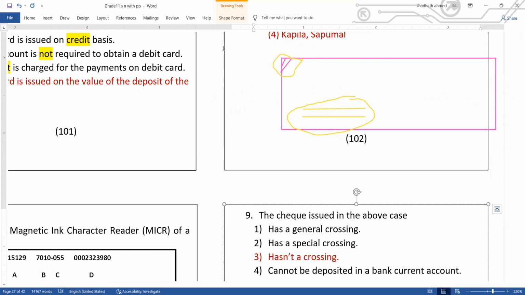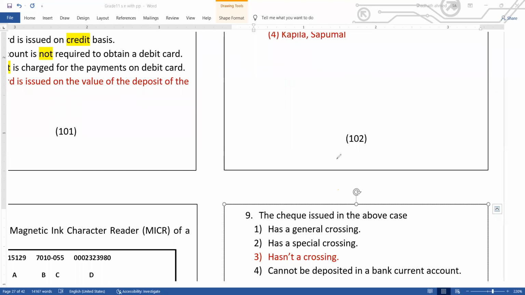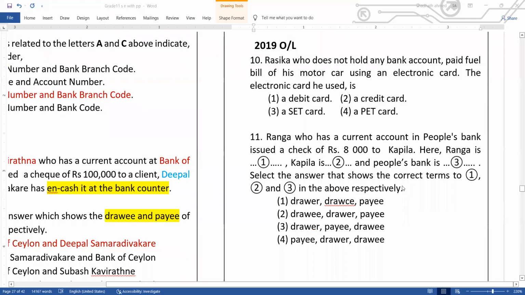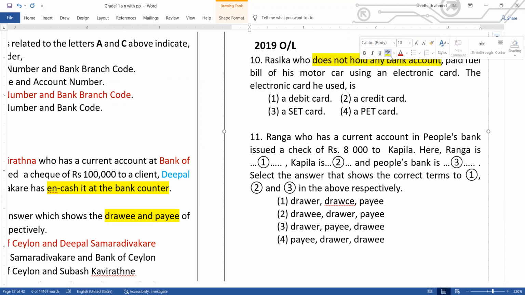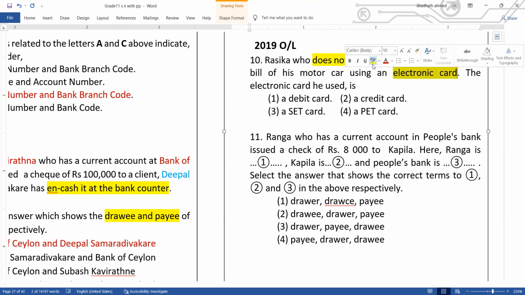Question number 10. Rashika, who does not hold any bank account, paid the fuel bill of his motor car using an electronic card. Note the point: he does not hold a bank account. Paid by an electronic card. Can it be a debit card?